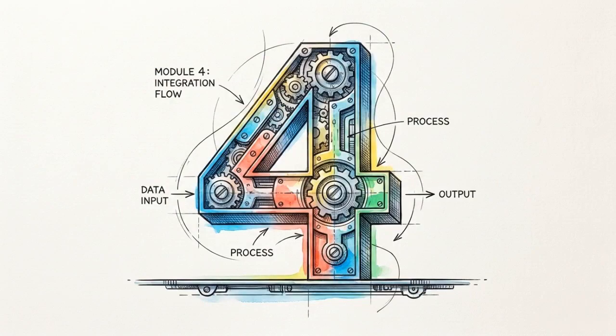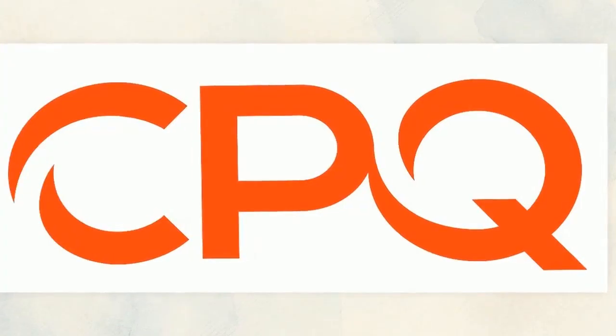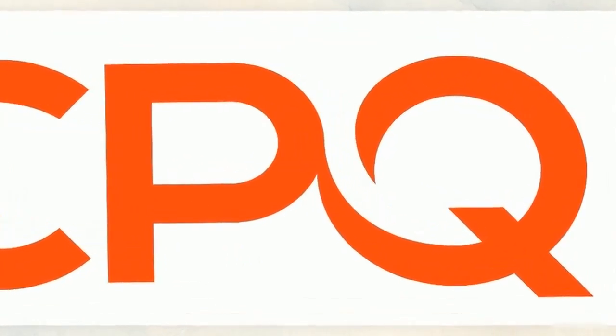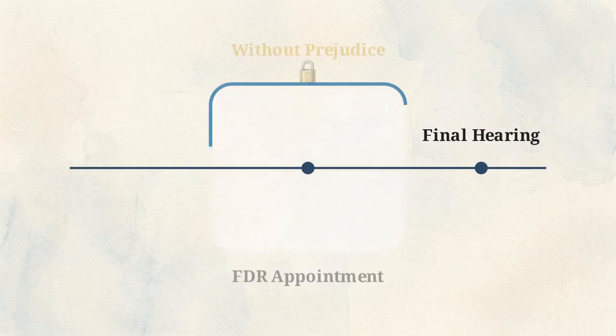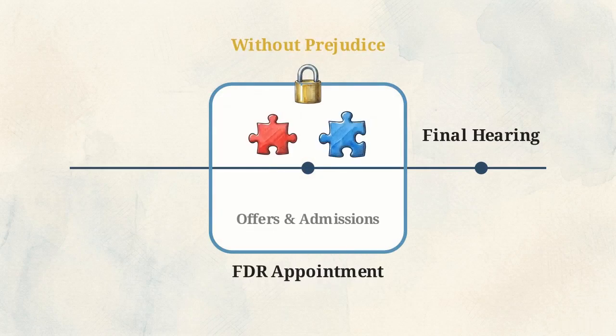Phase 4 is the Financial Dispute Resolution Appointment, or FDR. This is a mandatory, privileged arena explicitly designed for negotiation rather than fact-finding. The FDR operates on a without prejudice basis. No offers or admissions made during this meeting can be repeated at a later date.